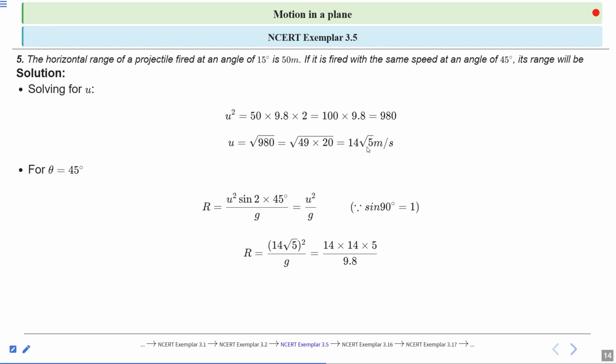We know u square: u is 14 root 5. Just substitute here and take the square, divided by g. So 14 root 5 whole square is 14 square into 5, divided by g. The value of g is 9.8, the acceleration due to gravity. So R is equal to 100 meter. Clear? Any doubt?